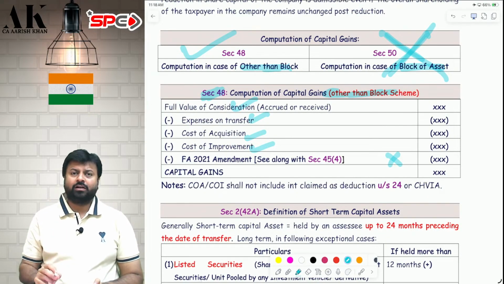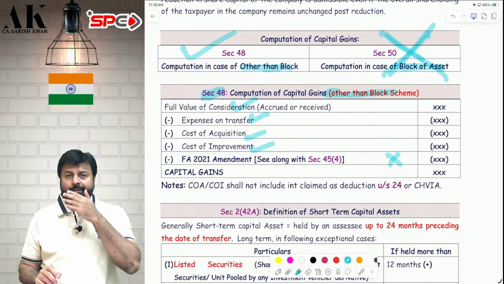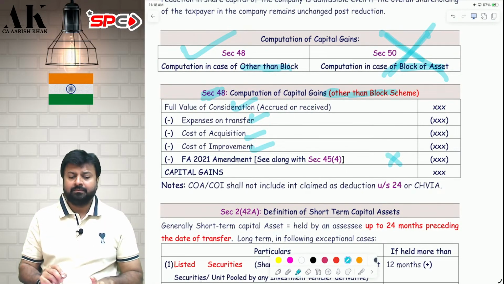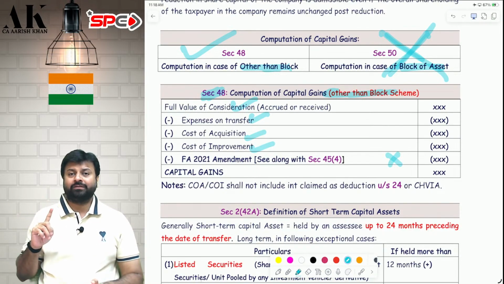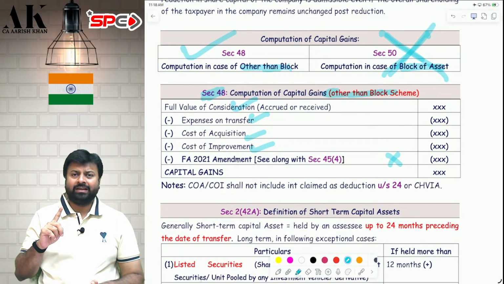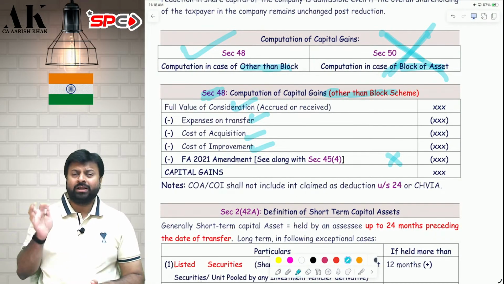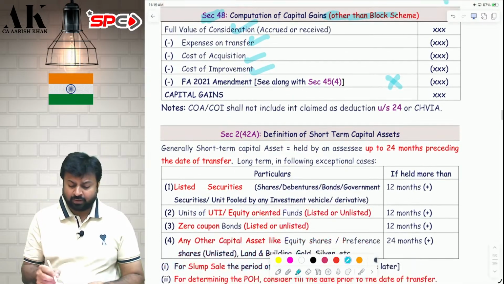Now, coming to this particular box. Suppose you have bought a house property on loan. You have taken a house property on loan, and on that loan, you have paid a lot of interest. And you have already claimed deduction of that interest under Chapter 6A, under 80EE, under 80EEA, or under house property under Section 24. So if you have already taken a loan on house property and you have already claimed deduction under Chapter 6A or under Section 24, that interest cannot form part of your cost of acquisition or cost of improvement.